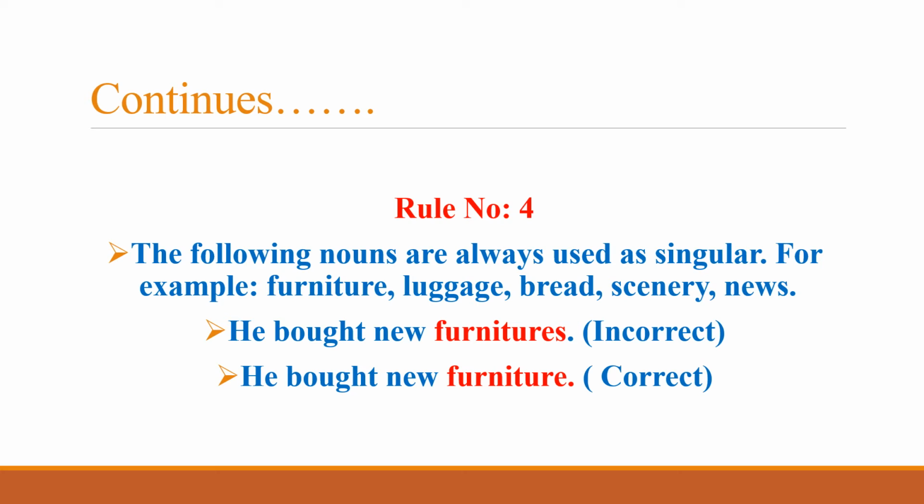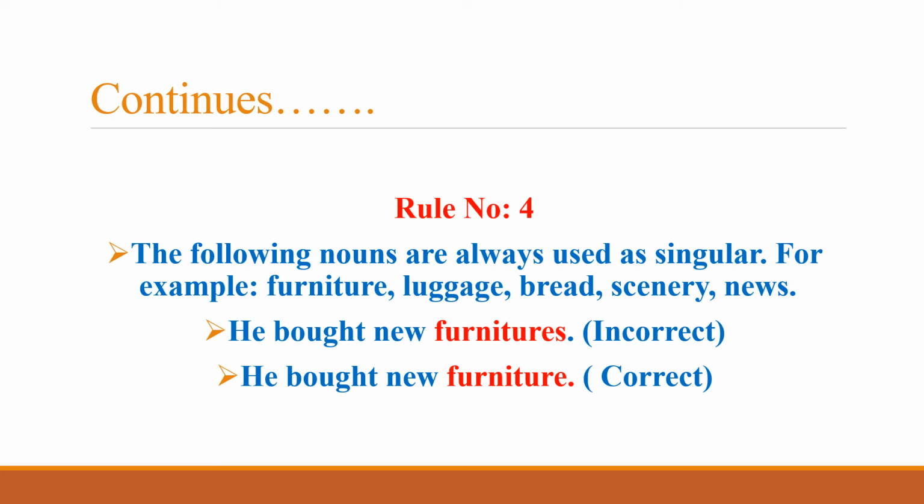As we have already stated, furniture cannot be used as plural. So furnitures is incorrect. We would use the singular form of furnitures, that is furniture. So the correct sentence is he bought new furniture. So here we can see the clarity that furniture is used as a singular noun, and we do not use it as the plural like furnitures.